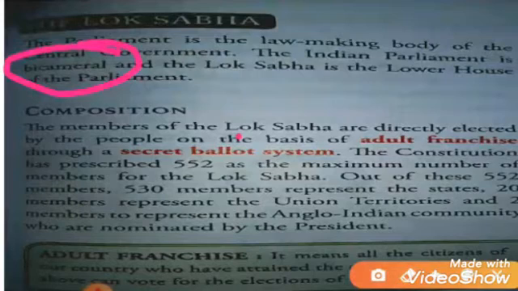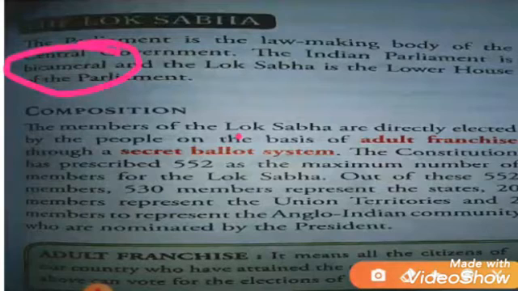And through the secret ballot system. Now the secret ballot system is not there. Now we are using EVM machines, electronic voting machines. So the secret ballot system meant that people put the stamp of their chosen party on a paper, and this paper they put in the ballot box. So this was the secret ballot system. This secret ballot system is not continuing now. Now we are using EVM machines, electronic voting machines.